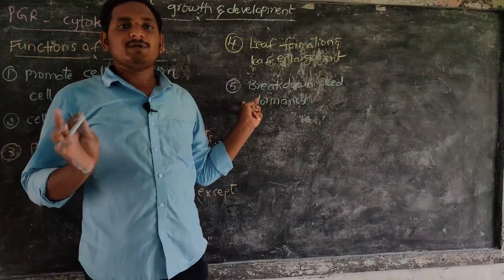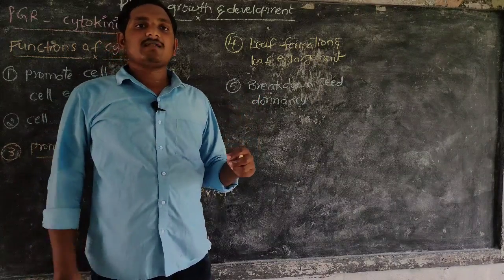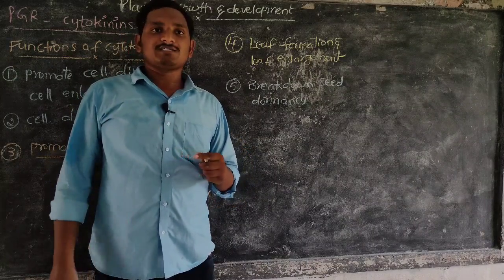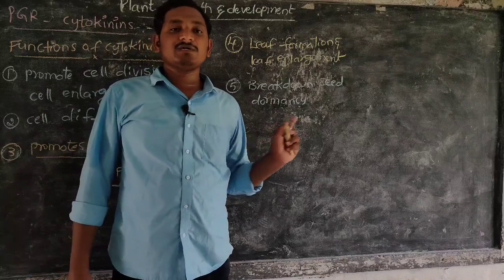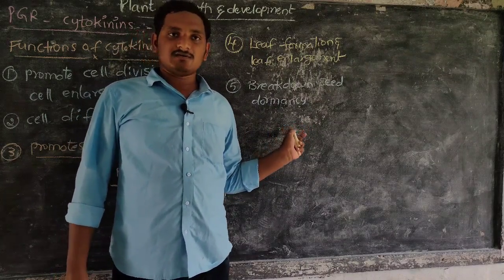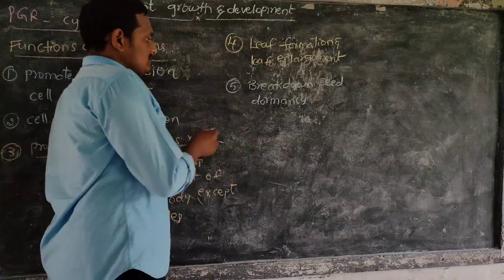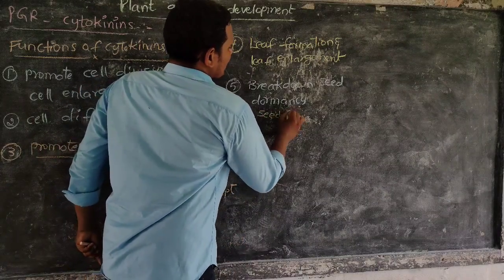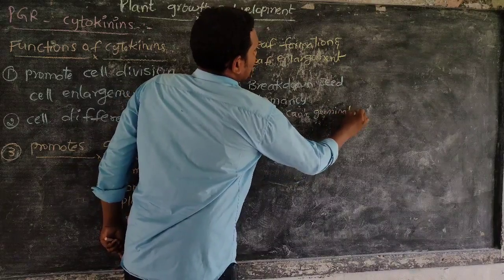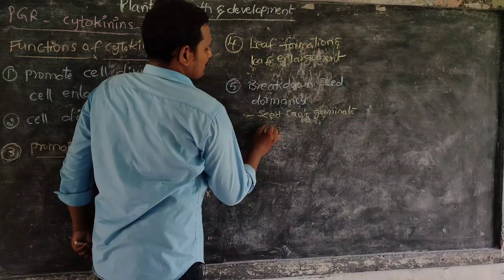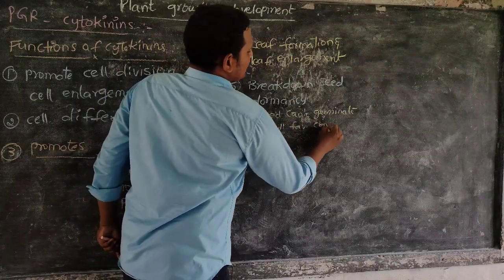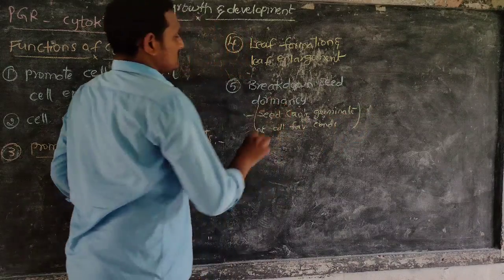So whatever the reason, the seed does not germinate even when we supply all favorable conditions. That is seed dormancy.